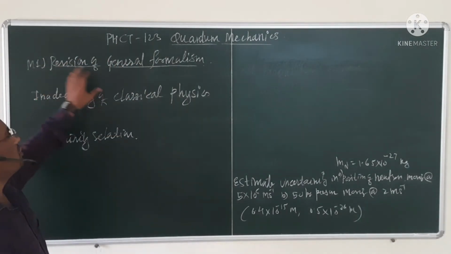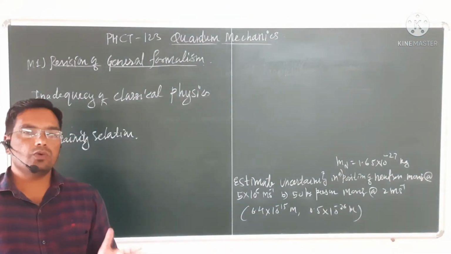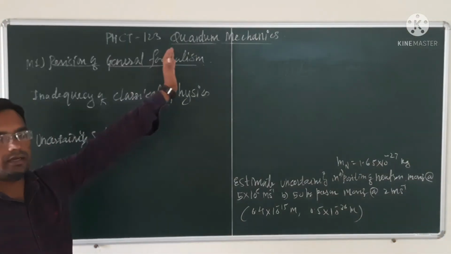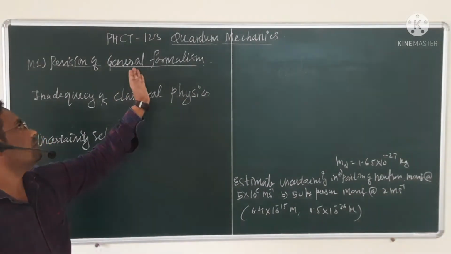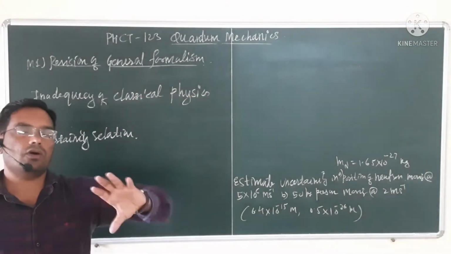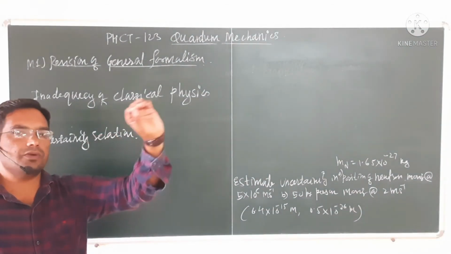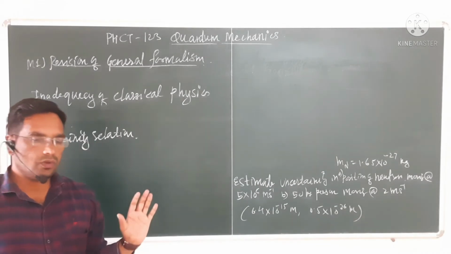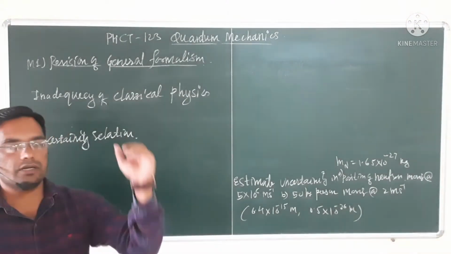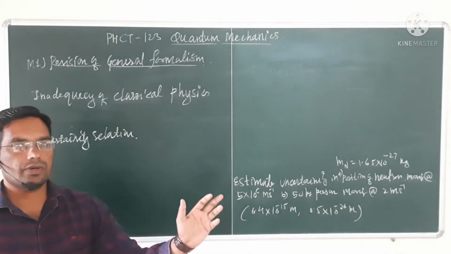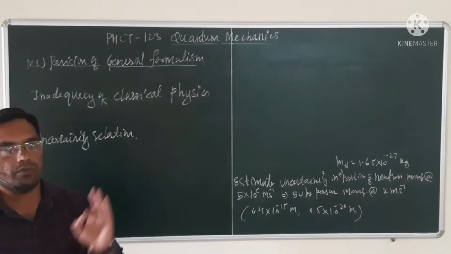As you already know, you already studied quantum mechanics at TYBSc level, so this module is nothing but a revision of all the things that you studied. We are going to recall those things, and study only the important points out of that course.